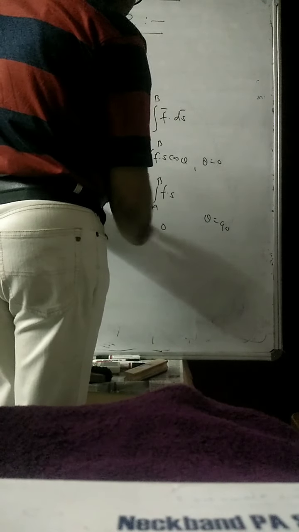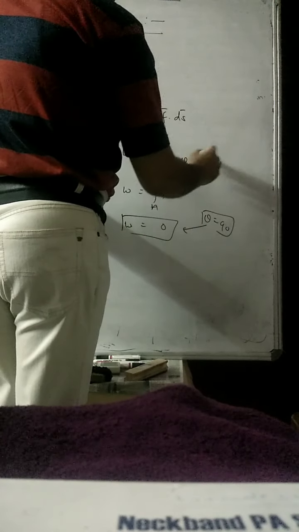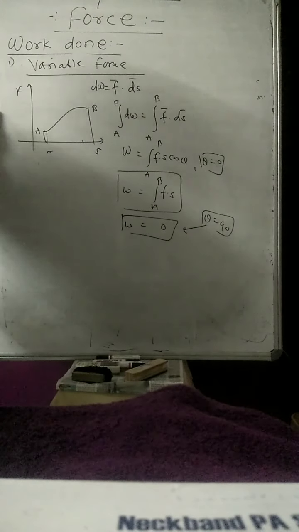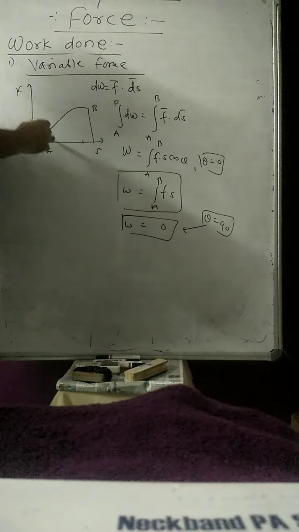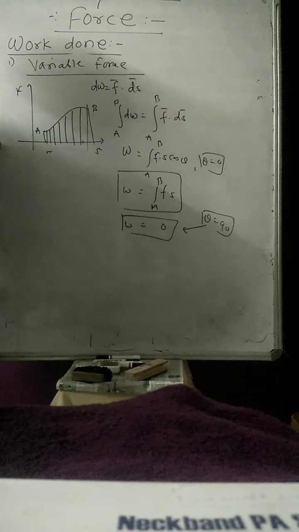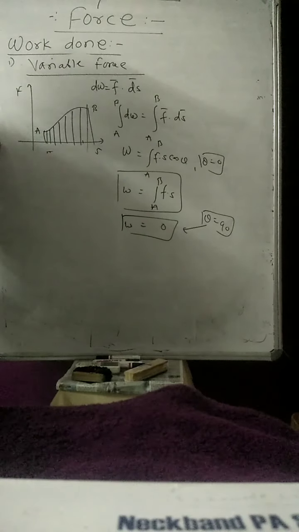So these are the different conditions: for theta equal to 90 and for theta equal to 0, your amount of work done is the integration from A to B of f bar dot ds bar, or f into ds. So that is the work done due to variable force. Again, suppose I want to calculate this work done, I can do it like this also. If I divide that curve into a number of displacements, very small parts.